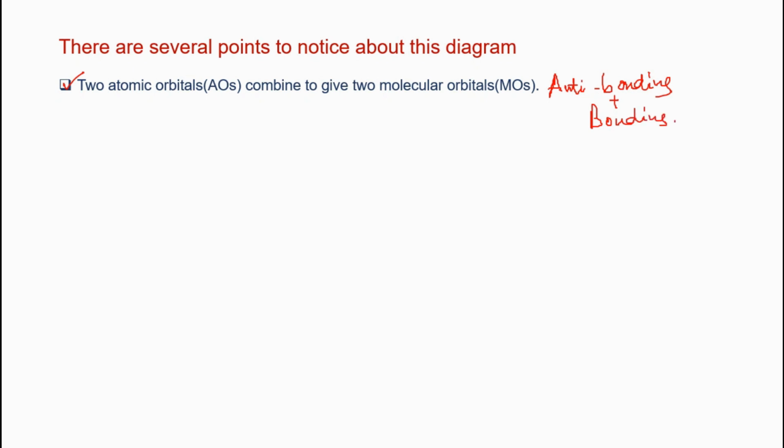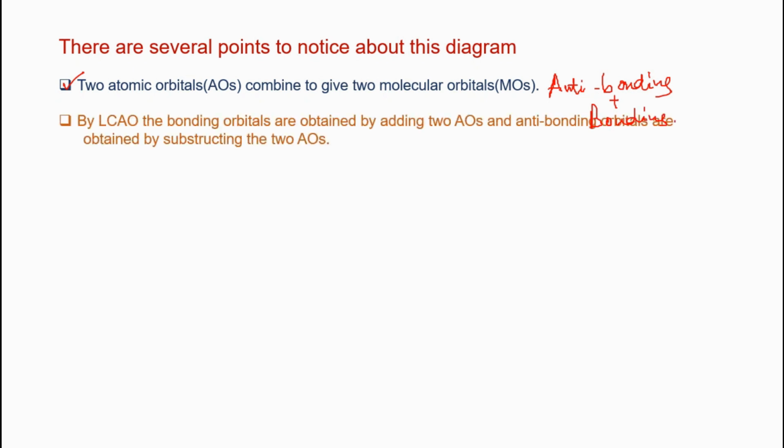Now, by LCAO, linear combination of atomic orbitals, the bonding orbitals are obtained by adding two atomic orbitals, and antibonding orbitals are obtained by subtracting the two atomic orbitals. That means if one wave function is psi 1 and the other wave function is psi 2, for bonding it will be psi 1 plus psi 2, and for antibonding it will be psi 1 minus psi 2.